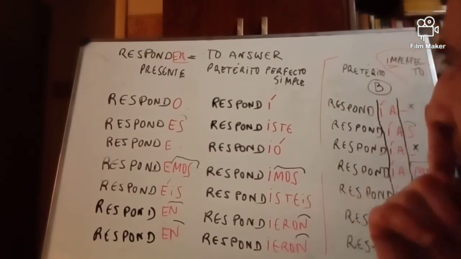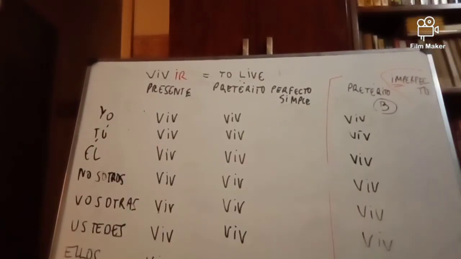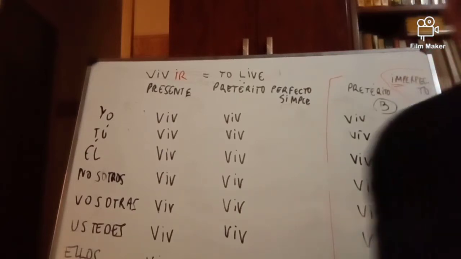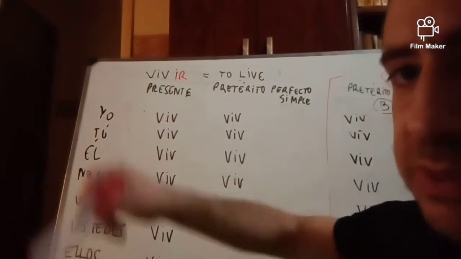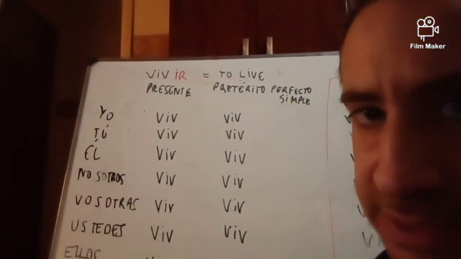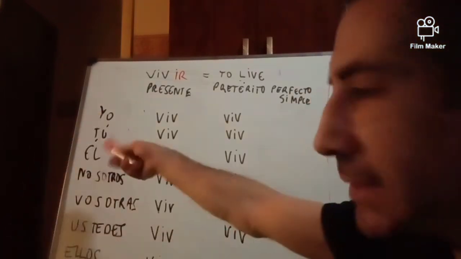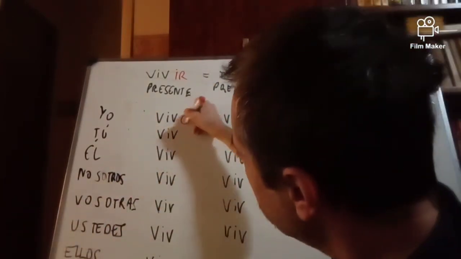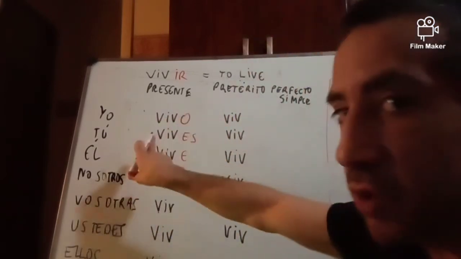Well, now let's see the final model, the ir ending. In the other verbs that we've just seen, I hadn't written the pronouns because, as I told you many times, we rarely use them. But, well, okay, I decided to put them here. If you remember, yo vivo, tú vives, él vive, because we saw this verb.